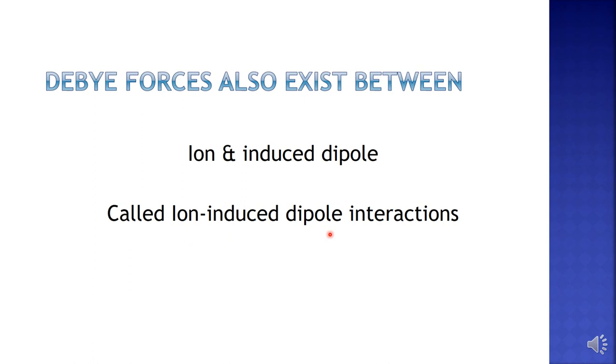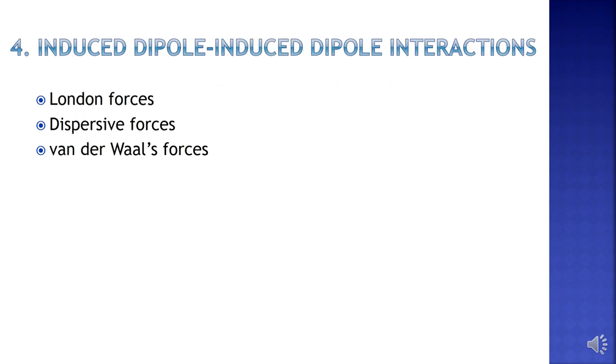So Debye forces exist not only between a dipole, that is a polar molecule, and an induced dipole, but also between an ion and an induced dipole, because an ion, being a charged atom, can induce polarity in a non-polar molecule, making it an induced dipole. Then this induced dipole will be attracted to this ion. So this type of interaction is called ion-induced dipole interaction. And the fourth type of interaction is called induced dipole-induced dipole interaction.